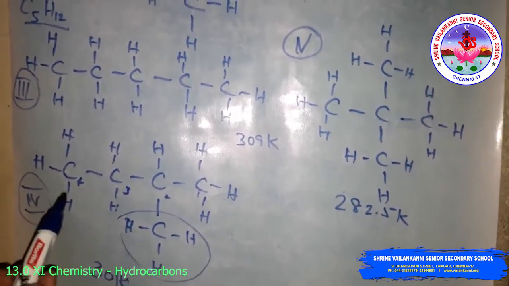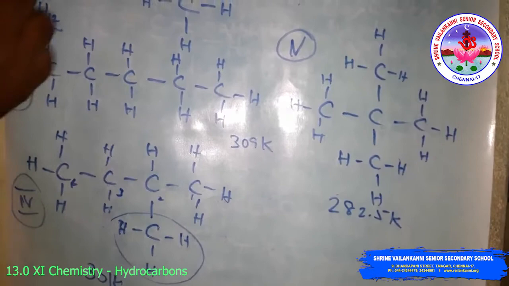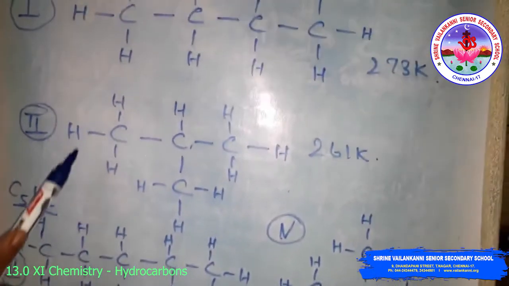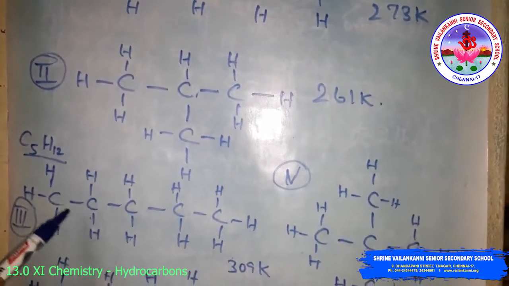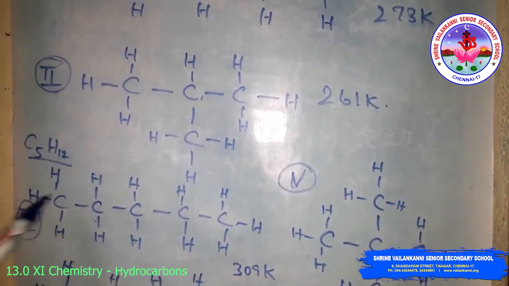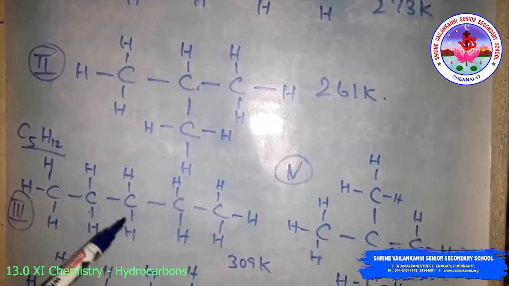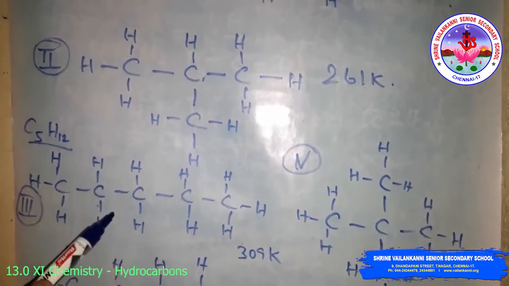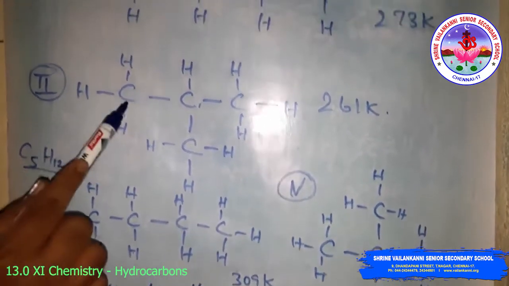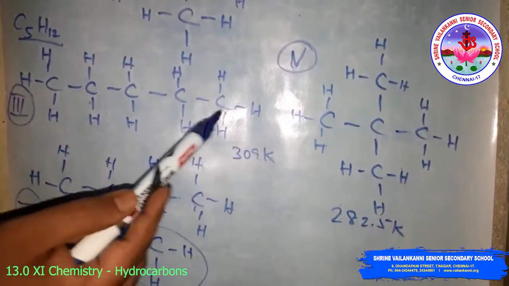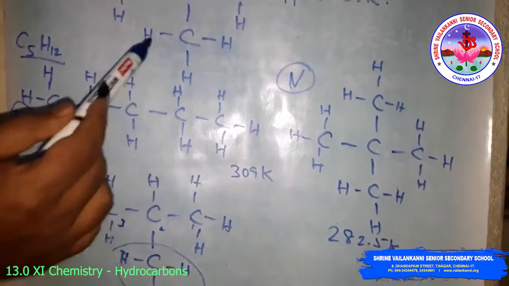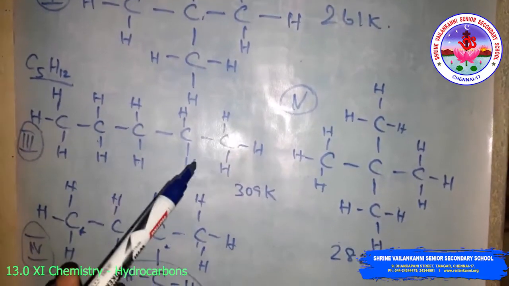Here it is also clear, look at structure 1 and structure 3. Structure 1 and structure 3 have the continuous chain. This is the straight chain, so they are called chain isomers. Then structures 2, 4 and 5 are branched chains. They have a branch, so they are branched chain isomers.